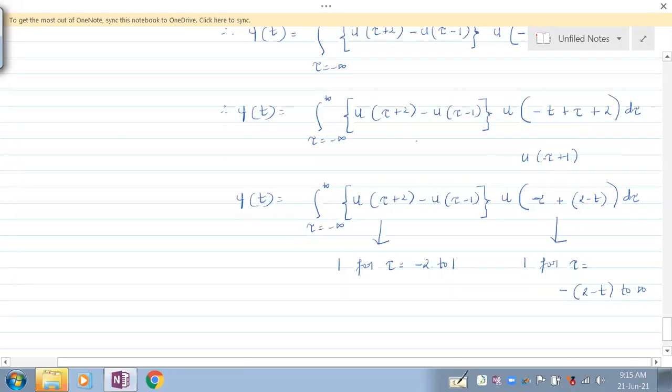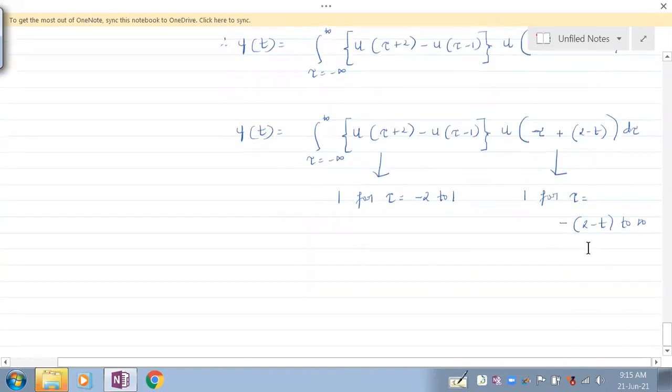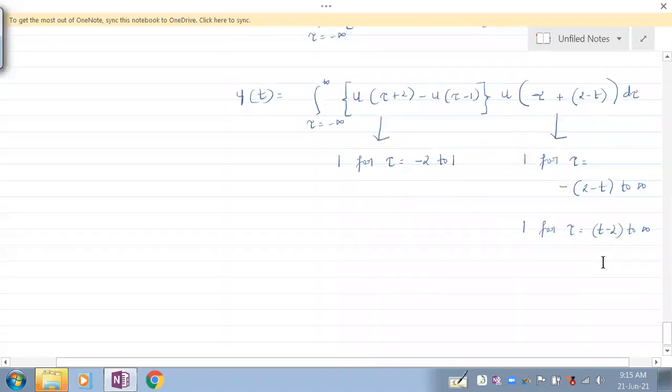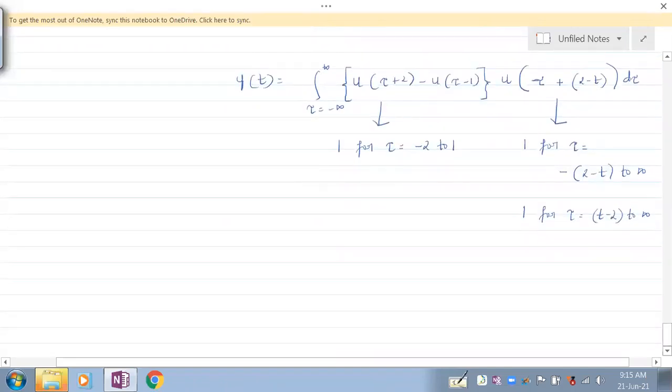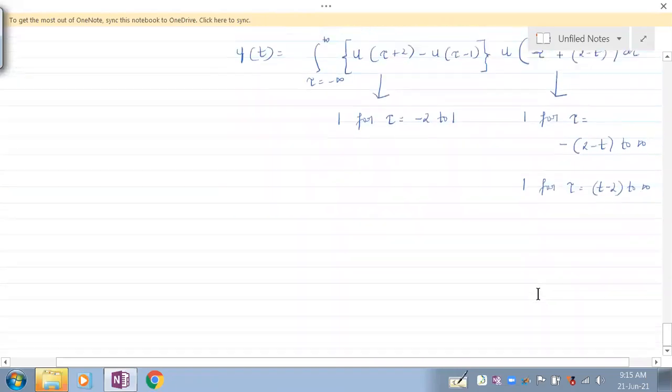Understand? So that part you need to be really good with. So it is as good as saying 1 for tau ranging from t minus 2 to infinity, because this minus is there, right? I just took that minus within now. Both are ones only. So let's sketch that signal now, everybody.